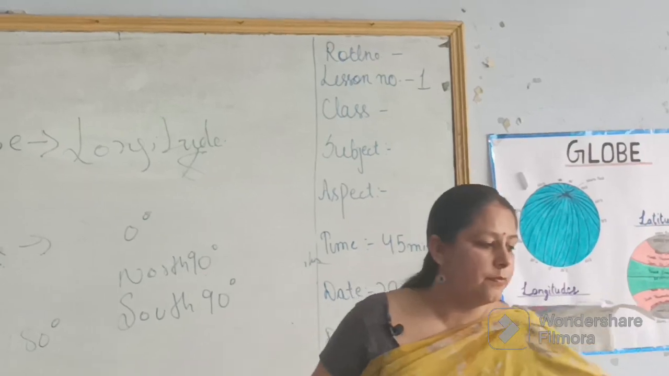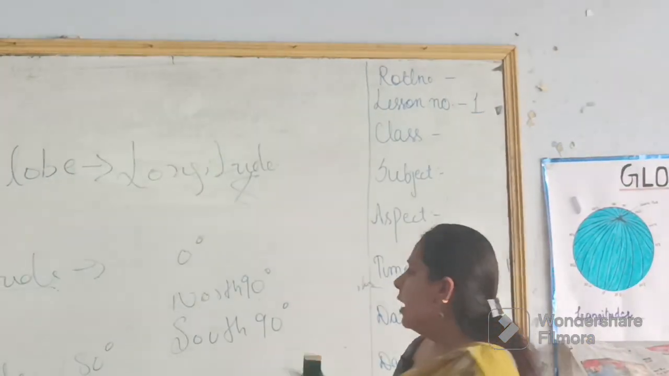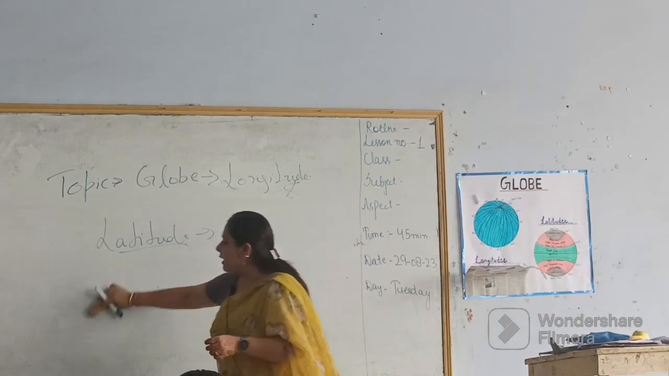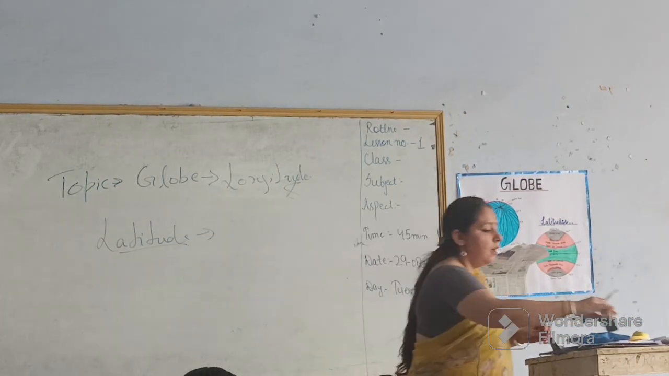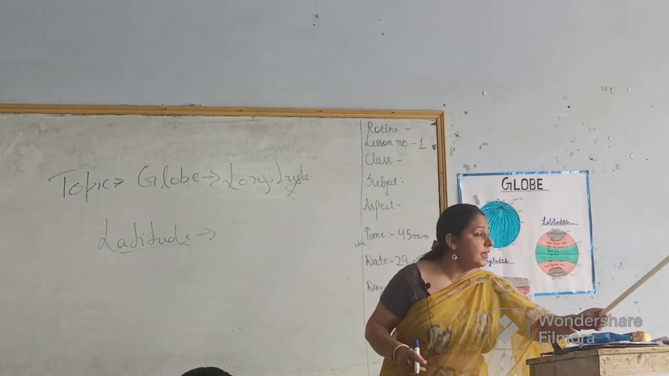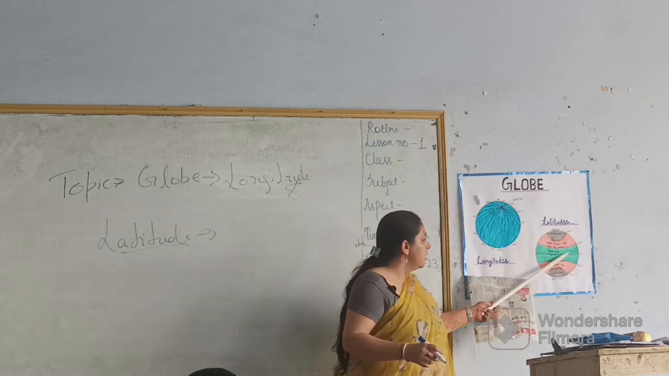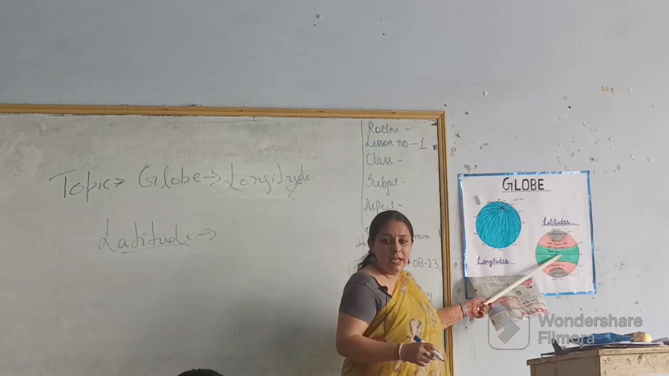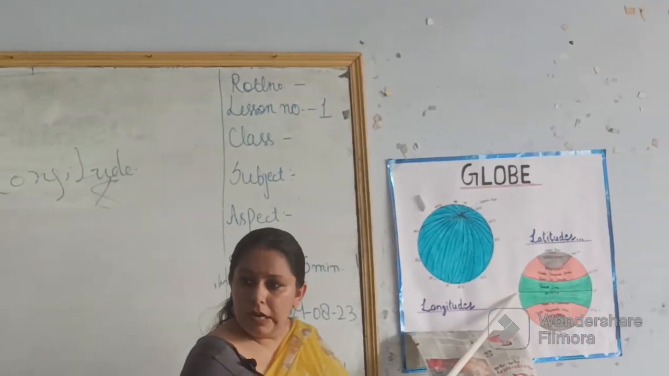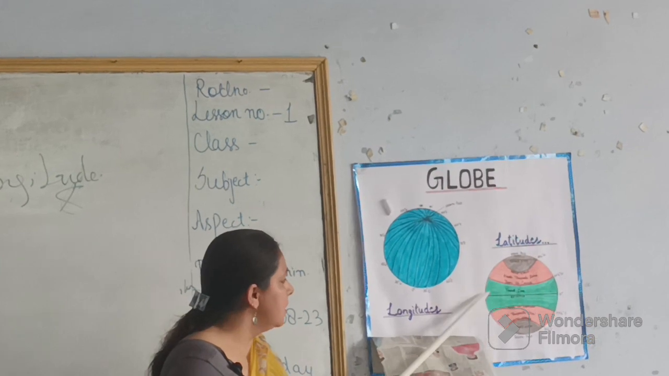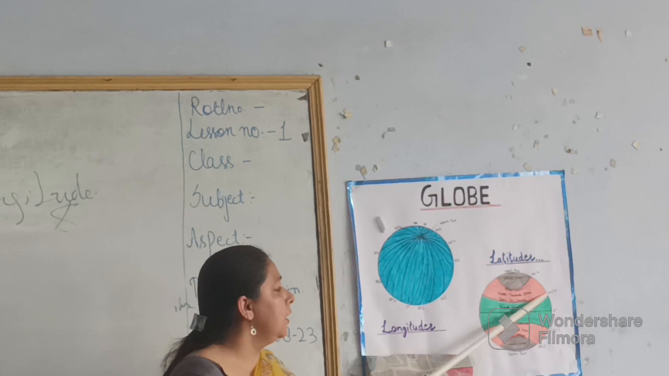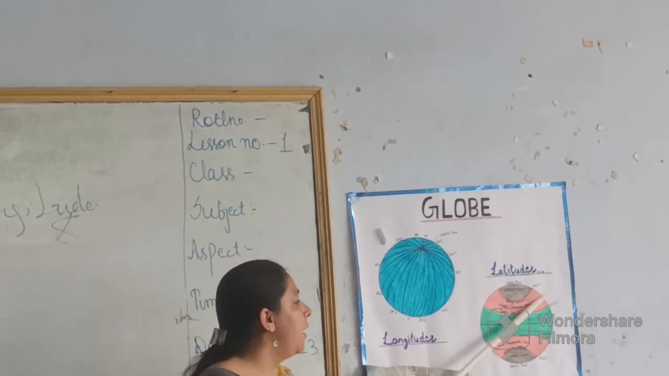Now, in this latitude, the sun falls its direct rays on this part, that is called the equator, and this is the outermost part of the earth. And by this, 0 degree to 23 and a half, sorry, or 23 degree 30 minutes, 1/2 we called it 30 minutes.